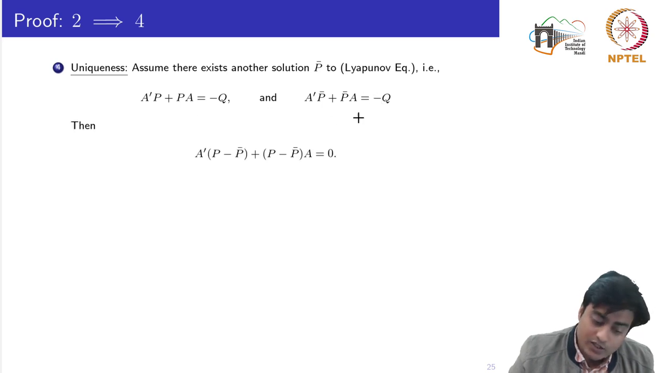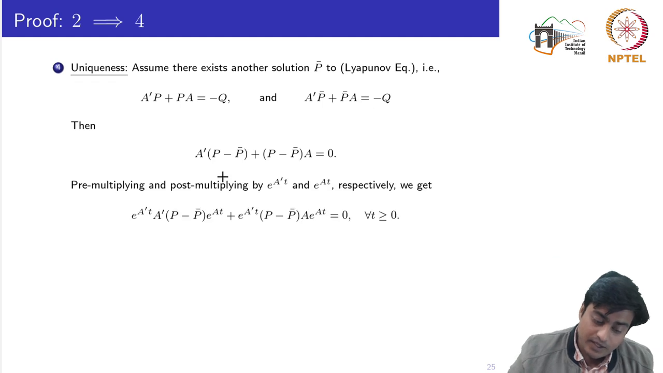If we subtract these two equations, we obtain A transpose (P minus P bar) plus (P minus P bar) A is equal to 0, because the Q matrix remains the same. Now I multiply this equation, pre-multiplying and post-multiplying by e to the power A transpose t and e to the power At. I can do this because both these matrices are non-singular. The right hand side would remain as it is, equal to 0.